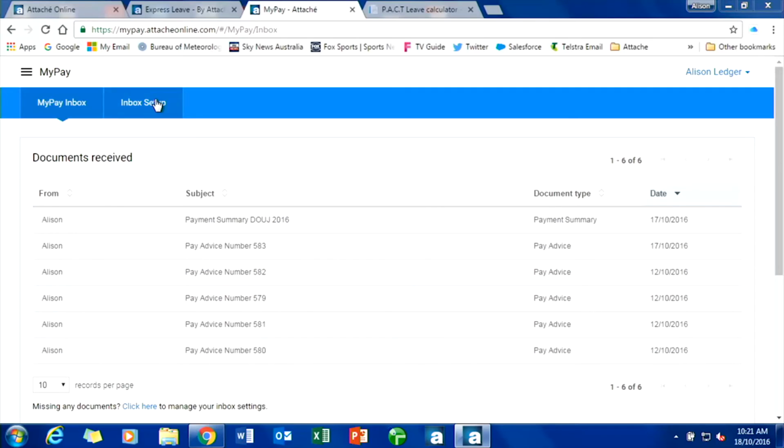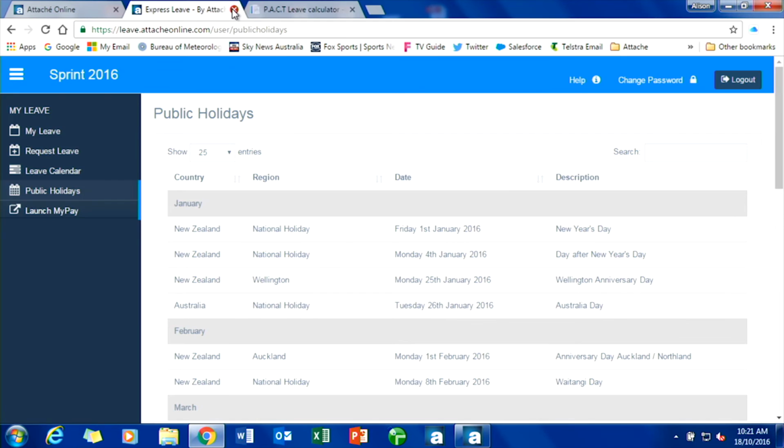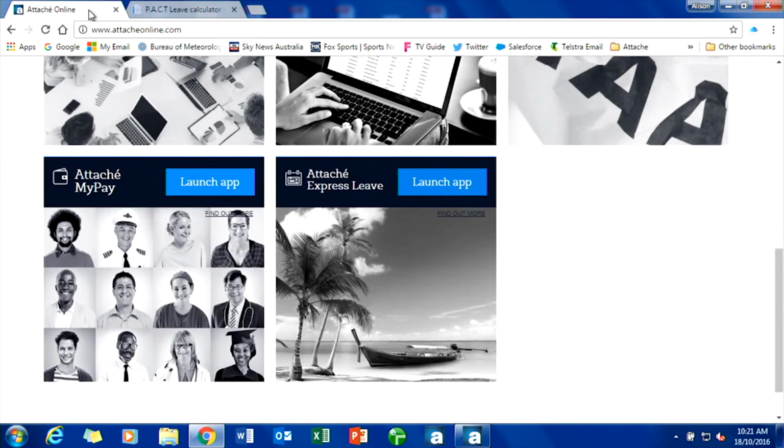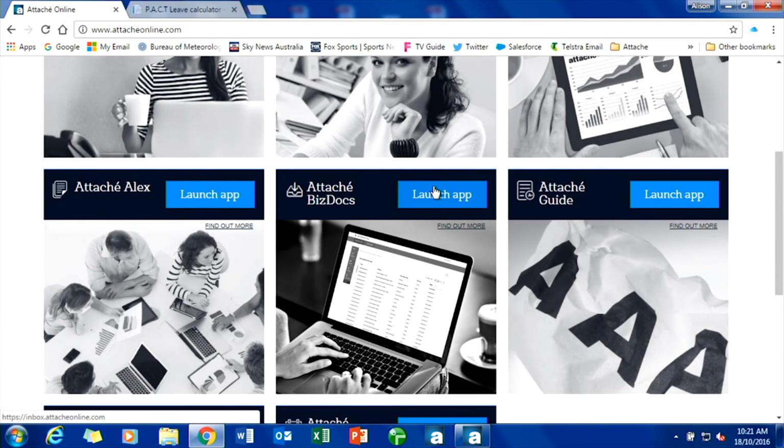We'll close down Mypay and Express Leave. We'll go back to online. So Biz Docs is part of our document delivery and storage. It is a little bit like a virtual post office where you have all your documents in one place that you can keep in one place.